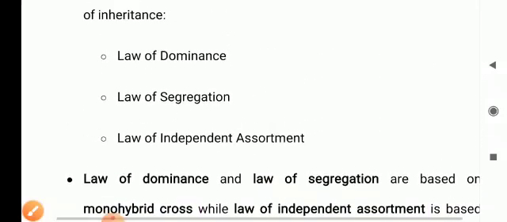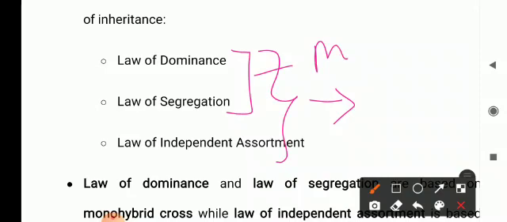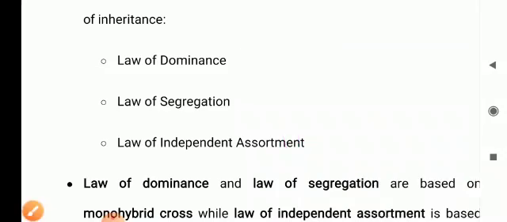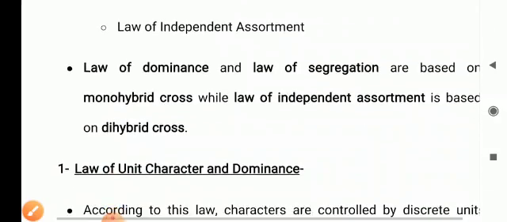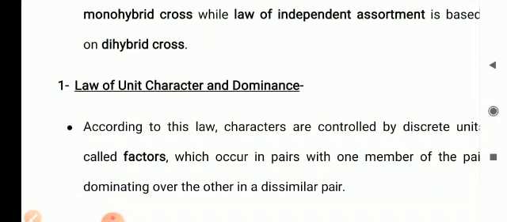In respect of these three laws, we have to discuss again, so don't get confused, dear students. These things we have discussed about the monohybrid cross, and these things we have already discussed about the dihybrid cross. And again we will discuss these things in the continuation of the laws of inheritance. Law of unit character and dominance, the first law.